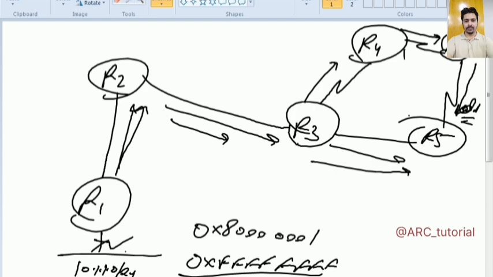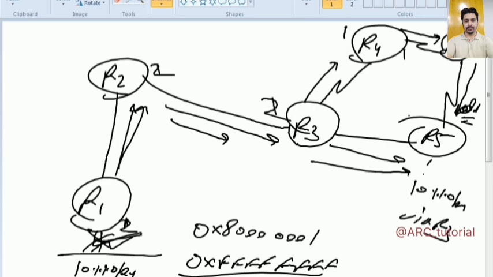Now, let's say that this interface was up, so it allocated sequence number 1. R2 received it with sequence number 1. R3 received it with sequence number 1. R3 gave this update to R4 as well as R6 with sequence number 1. So R5 was installing this route via R3. Now this network has gone down, so it will say it has gone down with sequence number 2. It will give this information to R2, and R2 will give it to R3 with sequence number 2. So once again R5 will remove it from its routing table.